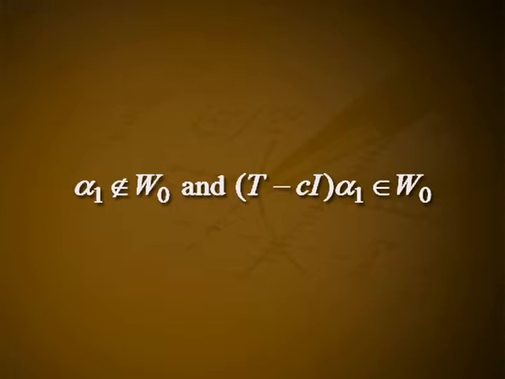By repeated application of Theorem 2, we shall arrive at an ordered basis B equal to {α1, ..., αn} in which the matrix of T is upper triangular. To find α1, ..., αn, we start by applying Theorem 2 to the invariant subspace W0 equal to the zero set of T, to obtain the vector α1 such that α1 does not belong to W0 and (T − ci I)α1 belongs to W0. Then Tα1 is in the subspace spanned by α1 and W0, that is, Tα1 is a scalar multiple of α1, so that Tα1 equals a11 α1, where a11 is a scalar.